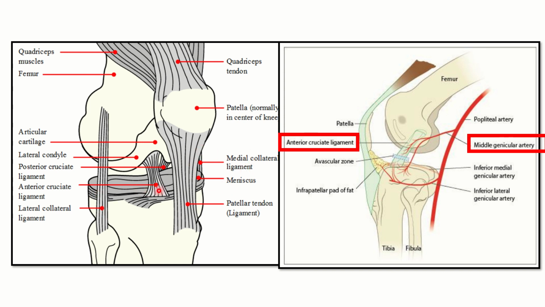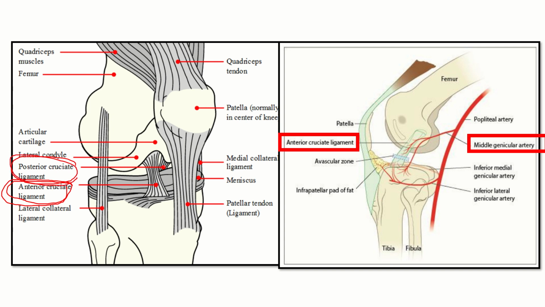Then, most important, this is the anterior cruciate ligament. The cruciate ligaments are named relating to the tibia. The ligament attached to the anterior aspect of the tibia is the anterior cruciate ligament, and the ligament attached to the posterior aspect of the tibia is the posterior cruciate ligament. Here we can also see the posterior cruciate ligament.